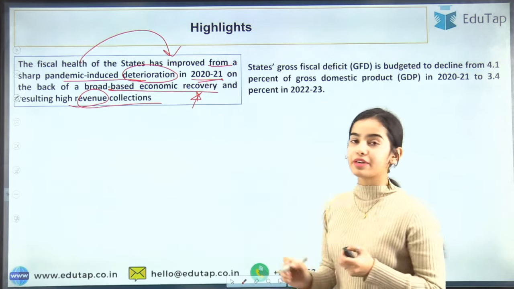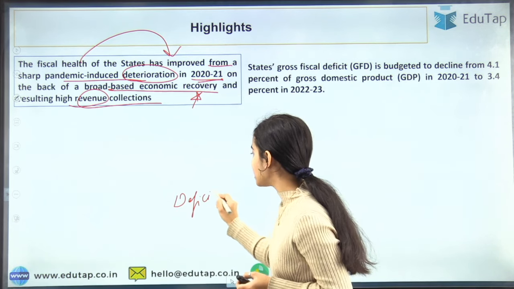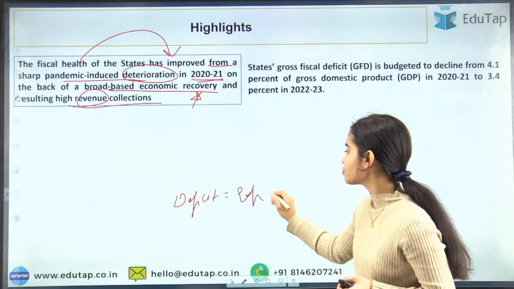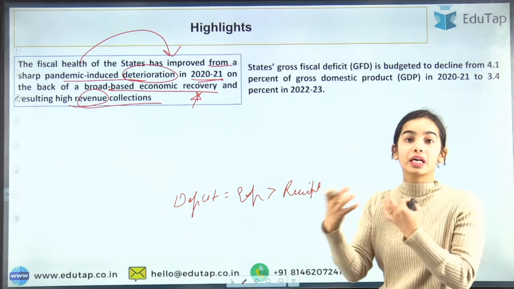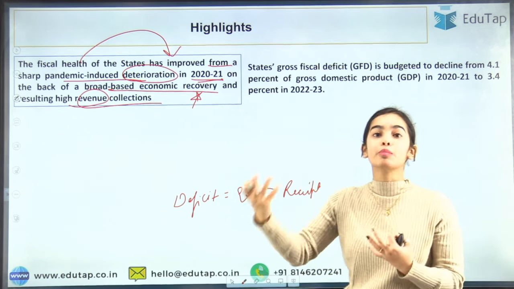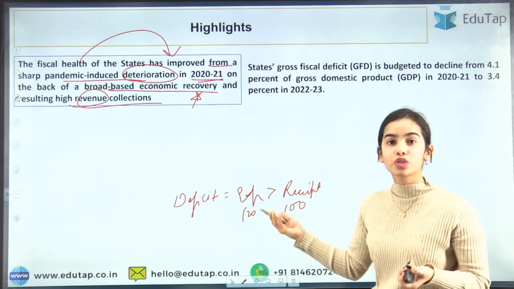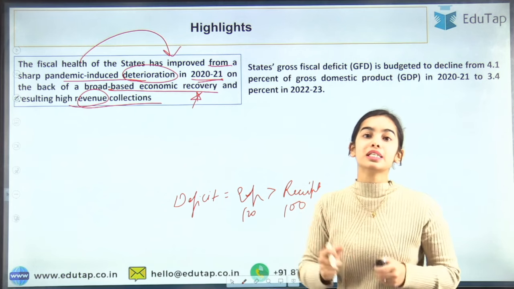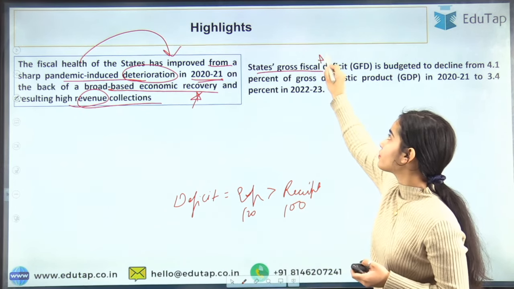Okay, so the fiscal deficit, first of all, what is a deficit? Deficit is when your expenditure is more than your receipts. That is, whatever you are earning, you are spending more than that. Your expenditure is 120 while your earning is only 100. So of course this 20 rupees is the deficit that you are making. Similarly, there is the state's gross fiscal deficit.